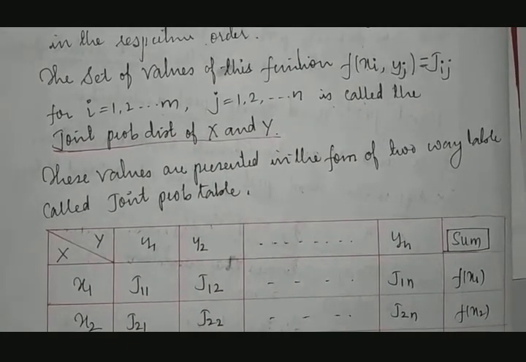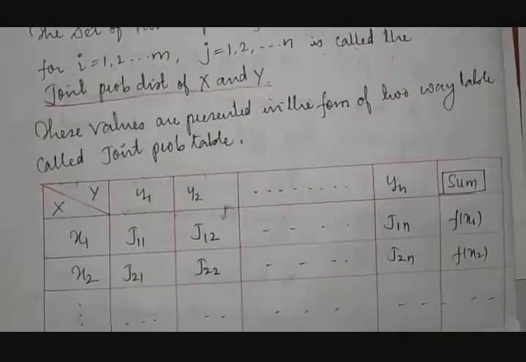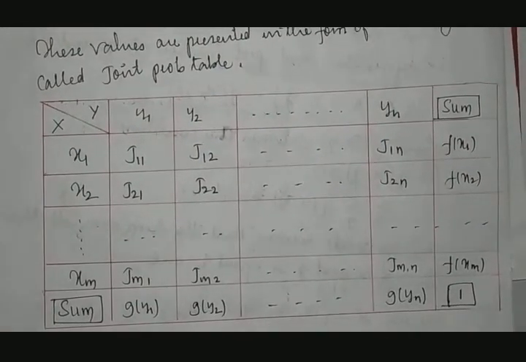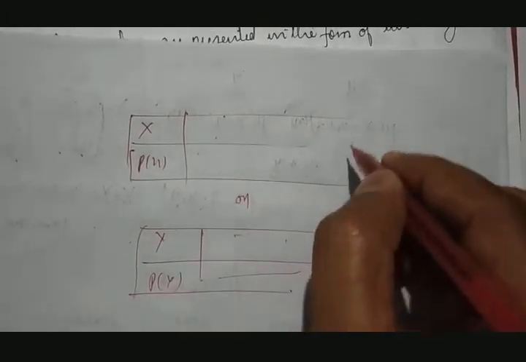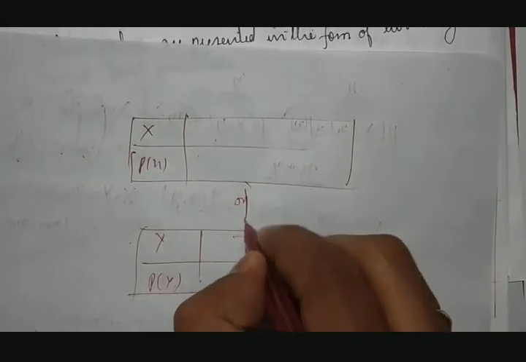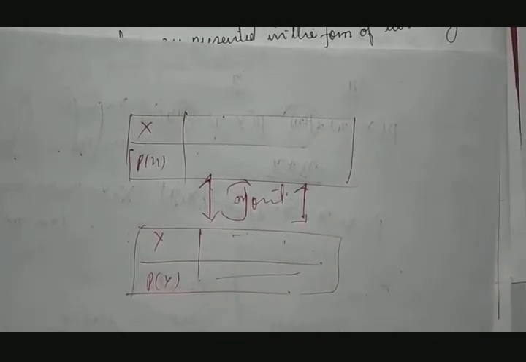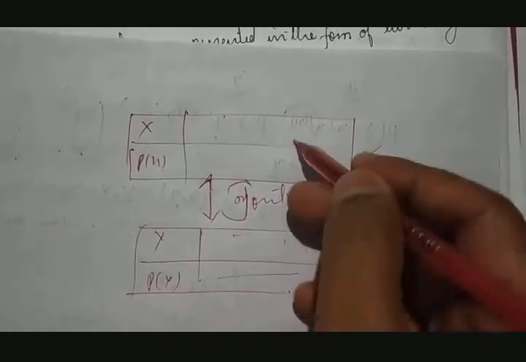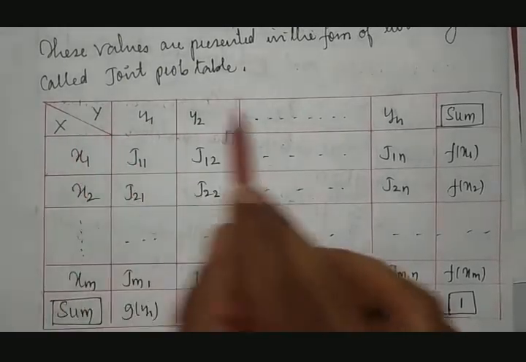Then how do you prepare the joint probability distribution table? How will you take the combination of X and Y here? Because usually in probability, the X values will be given in a table with P of X, or the Y values will be given with P of Y. So these are the things. How do you join these two? By using the joint probability distribution. That is the important thing here. They are separate, but how do we join these two? That comes with respect to this table.